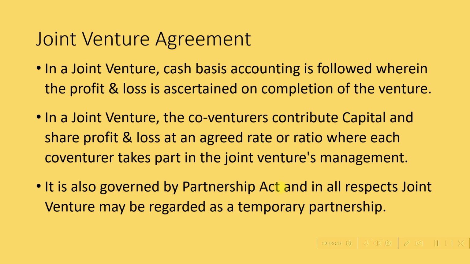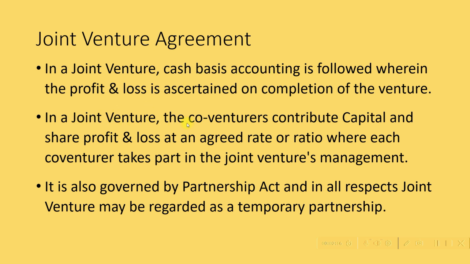Now in a joint venture, cash basis accounting is followed, wherein the profit and loss is ascertained on completion of the venture. Now what is cash basis accounting? Cash basis accounting is where revenues and expenses are recorded when cash is received or paid. The other method of accounting would be accrual basis, where revenue or expenses are recorded when they are earned. So in joint venture, cash basis accounting is actually followed.